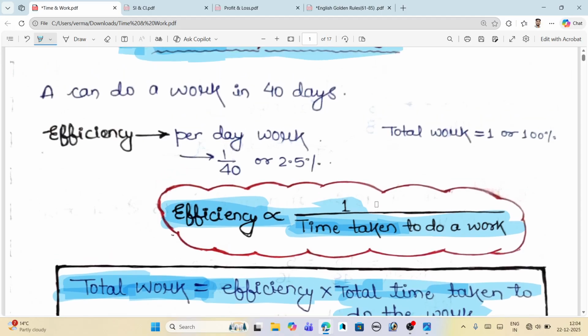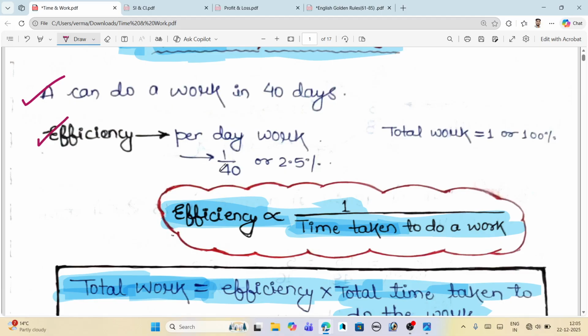So this is the thing you must have to remember. What is written here is that A can do a work in 40 days. So what is the efficiency? Efficiency means 1 by 40. We can do it by 1 by 40.